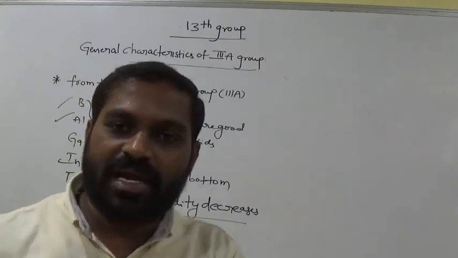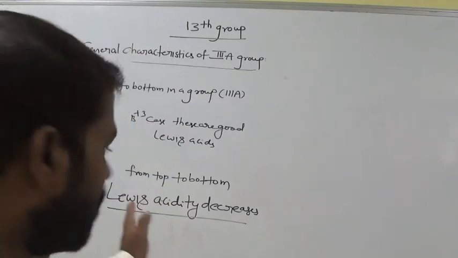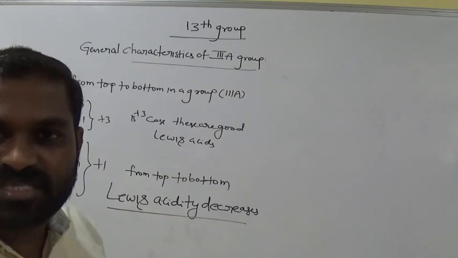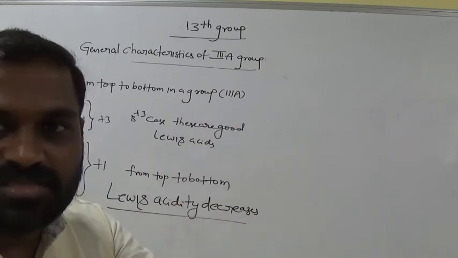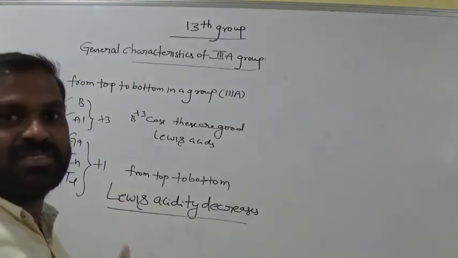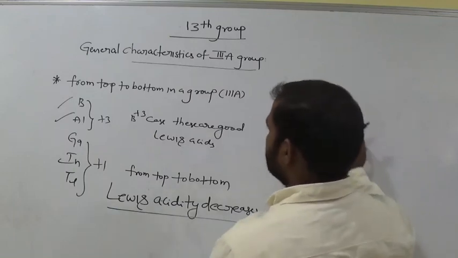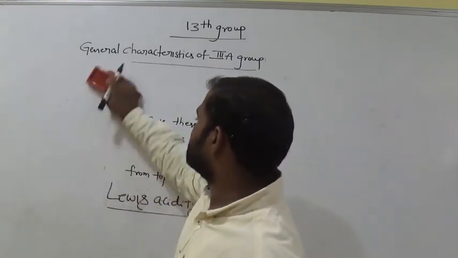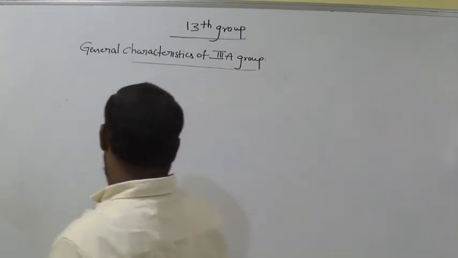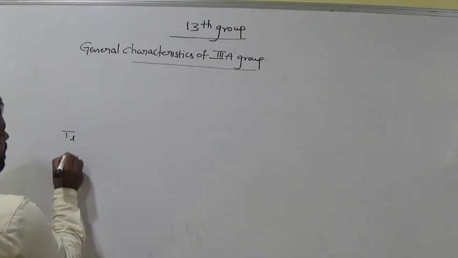If any ion or atom gets 2 electrons, then it is called a Lewis acid. Here how many electrons are deficient? Here it needs only 1 electron. So Lewis acid means gaining of 2 electrons, so the Lewis acidity tendency is less. Is it clear, all of you? Remember this, this point is important. From top to bottom, Lewis acidity decreases. So what is the reason for the decrease in Lewis acidity?